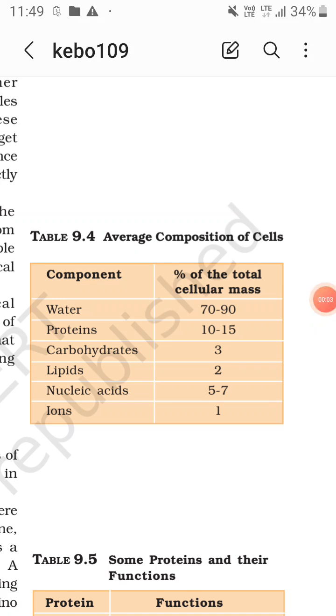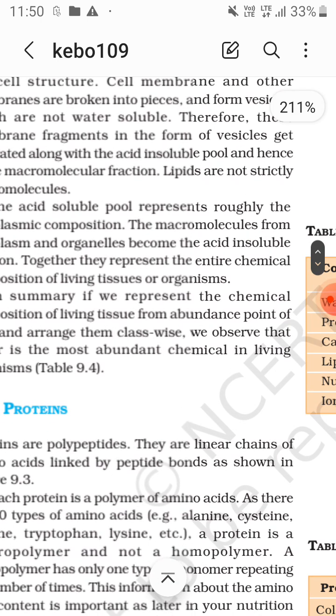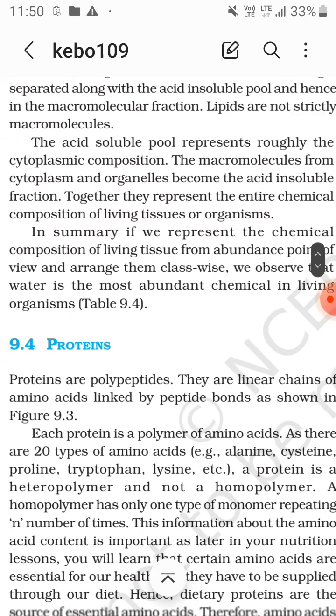Composition of cells. The first component is water. As a percentage of the total cellular mass, water makes up 70 to 90%. Now proteins are the second component, making up 10 to 15% of the total cellular mass. Carbohydrates make 3%, lipids make 2%, nucleic acids make 5 to 7%, and ions make 1%. Water is the most abundant chemical in the living organism.